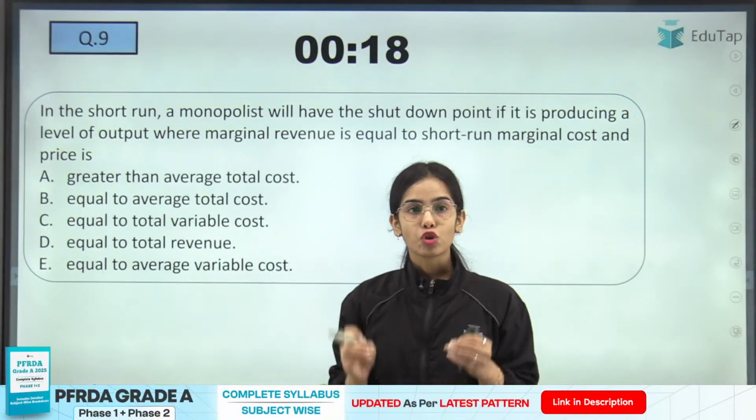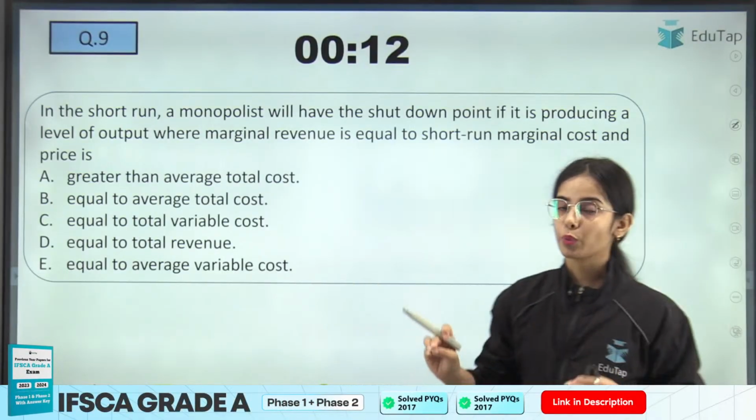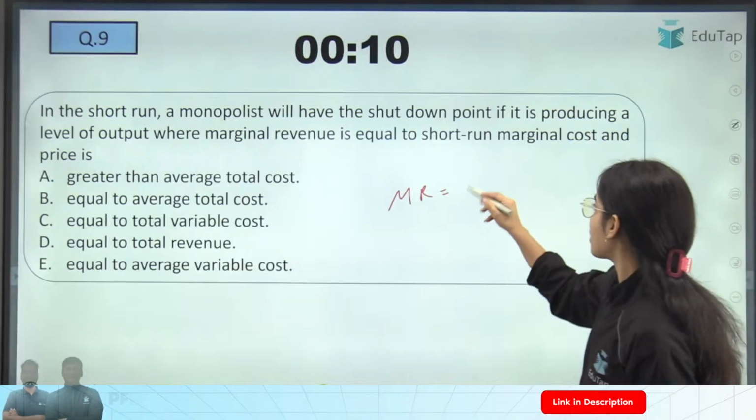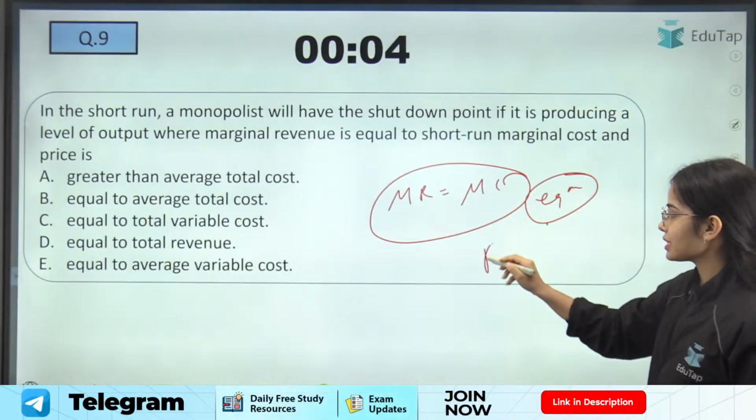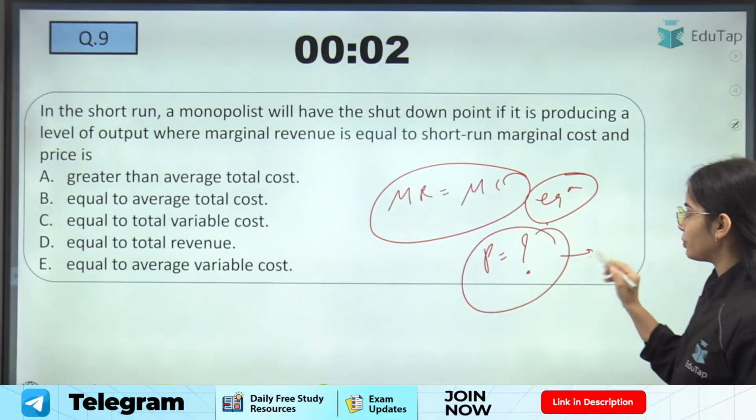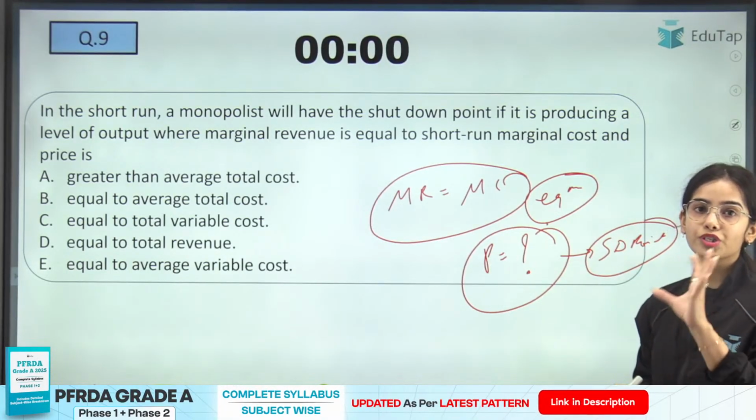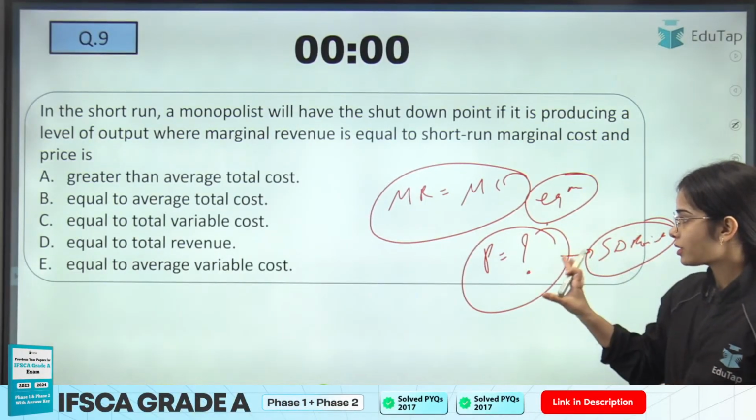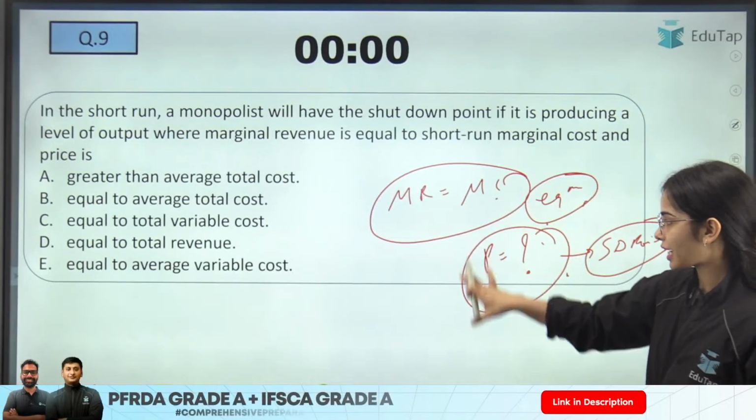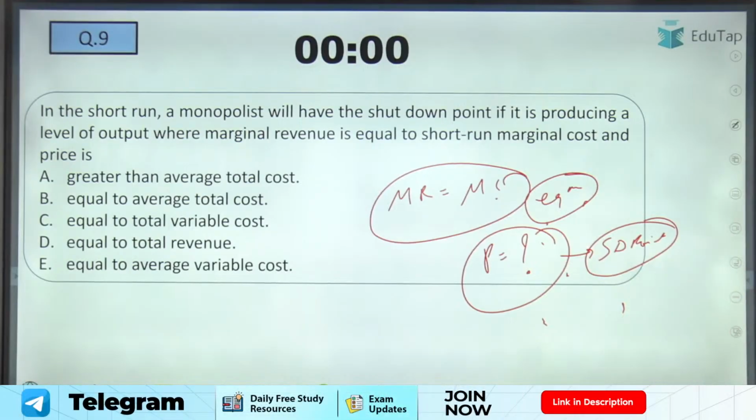Now coming to the next question, in the short run, a monopolist will have a shutdown point if it is producing a level of output where the marginal revenue is equal to marginal cost. So that means there is equilibrium. So at the equilibrium point, if the price is equal to what, there will be a shutdown point. The shutdown point shows whether the firm should shut down or not. So at the equilibrium point, the price should be equal to what? Try to think about it. Anyone?